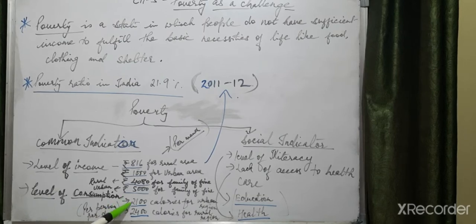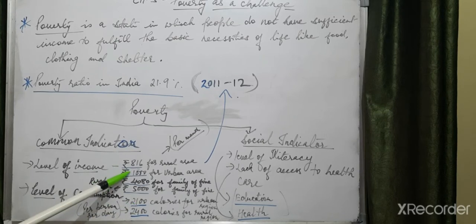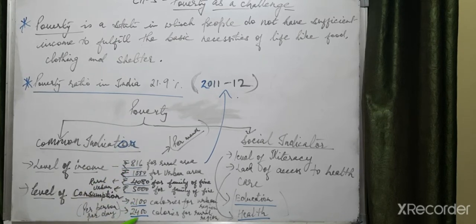And here you can see for 2100 calories, what food do they require and how much amount is needed? 1000 rupees for the urban area. And for 2400 calories, how many rupees? 816 for the rural area.